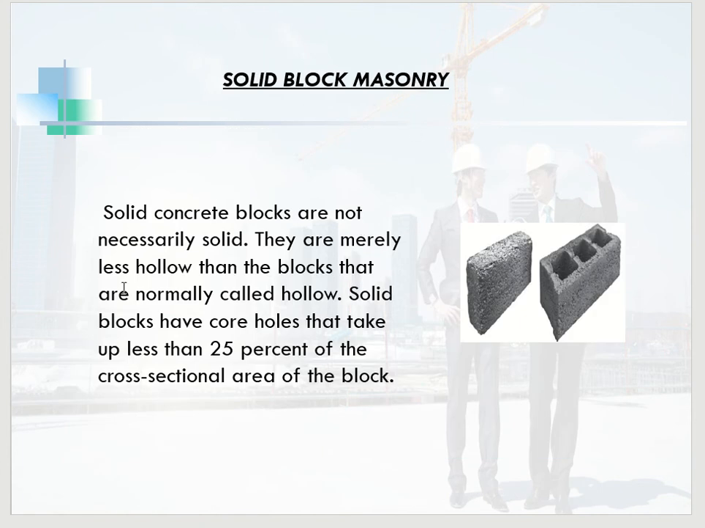And solid block masonry. Solid concrete blocks are not necessarily solid. They are merely less hollow than the blocks that are normally called hollow. This is the hollow; there are 3 hollows here. Solid blocks have core holes that can take up to less than 25% of the cross-sectional area of the block. So this one is the solid block.